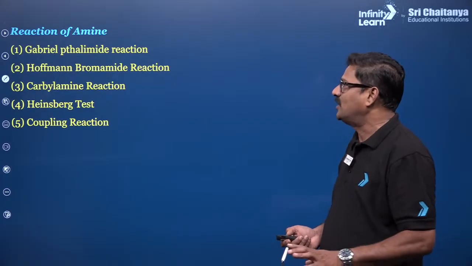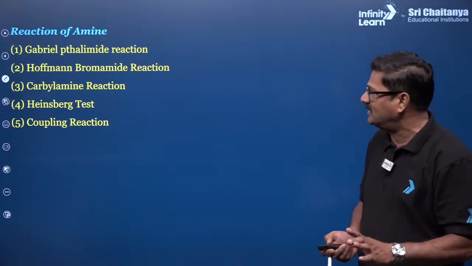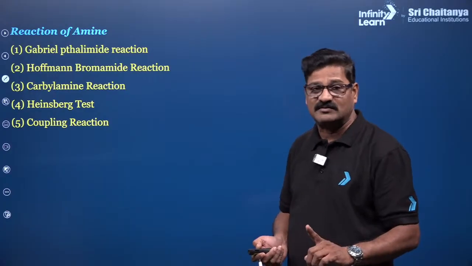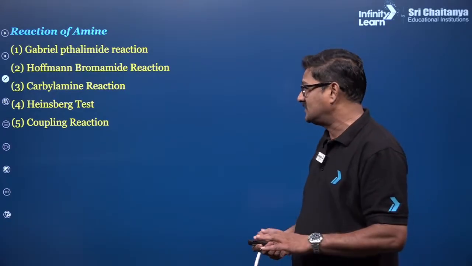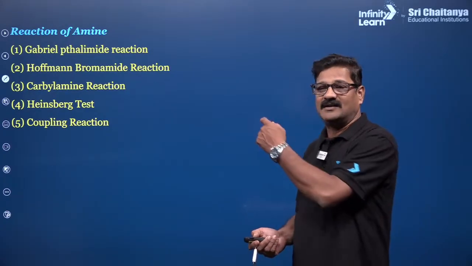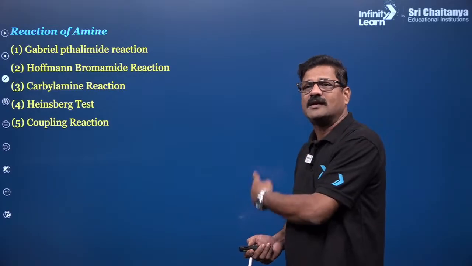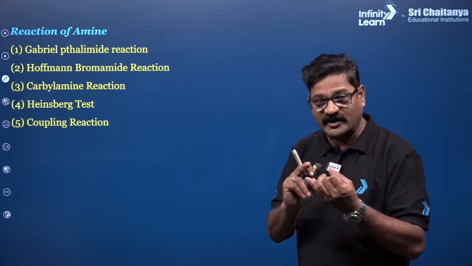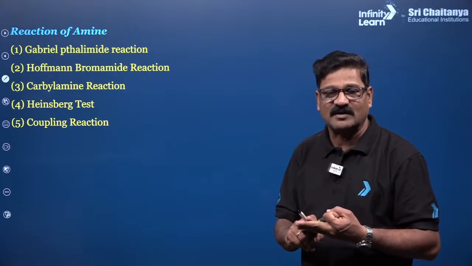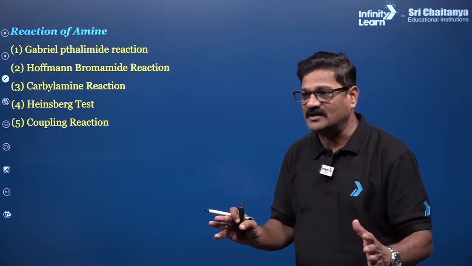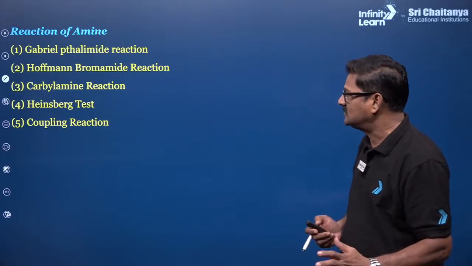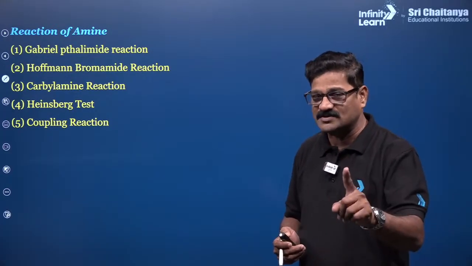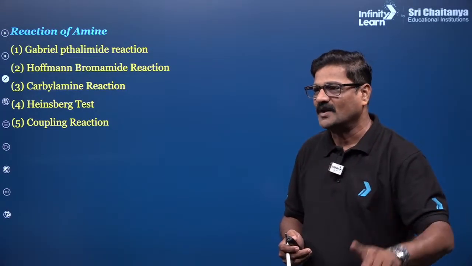After this, you have amines: the Gabriel phthalimide reaction, Hoffmann bromamide reaction, carbylamine reaction, Hinsberg test and coupling reaction, and we have benzene diazonium chloride. I am going to give you the overall synopsis of benzene diazonium chloride, Grignard synthesis, hydration of alcohols, and get ready. We are going to see a total of 54 to 55 reactions. In one session, I am going to show you everything.